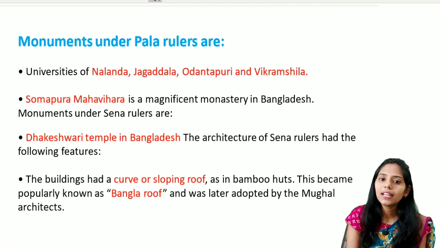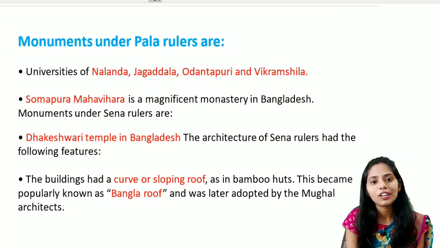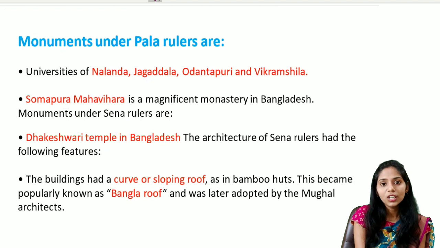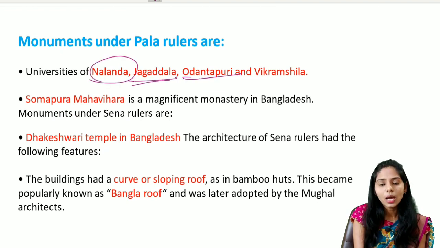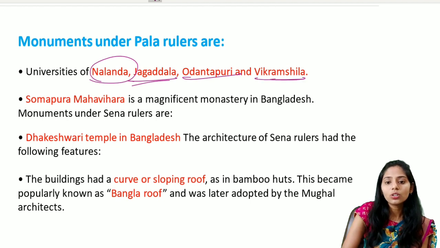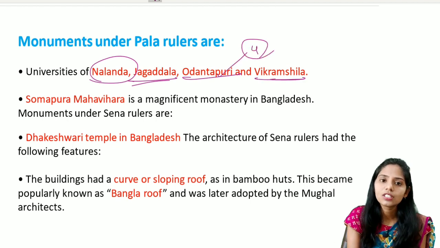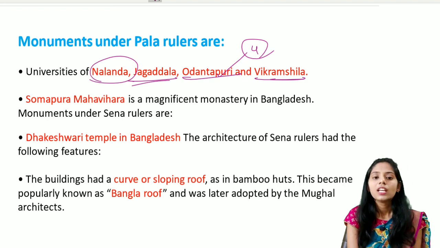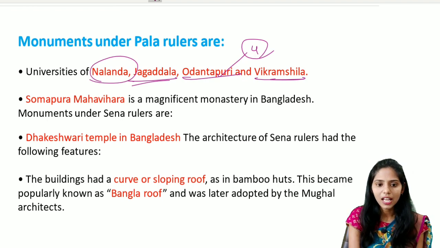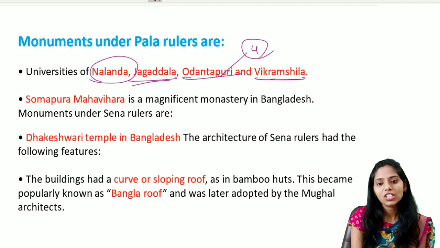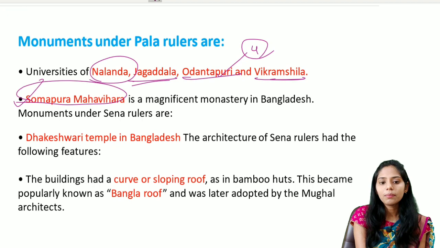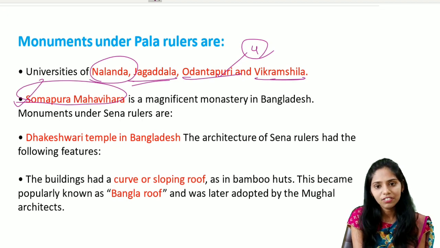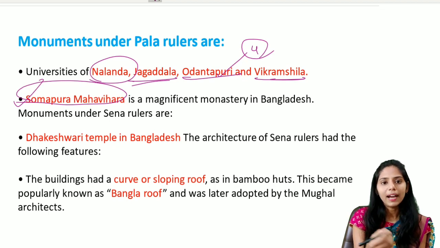Some of the important monuments were developed under the Palas. They include the universities of Nalanda, Jagaddala, Odantapuri, and also Vikramshila. These are the four important universities that were mainly developed during the time of the Palas, and also some other magnificent monasteries like the Sompura Mahavihara. Sompura Mahavihara is one of the important magnificent monasteries, developed in Bangladesh mainly by the